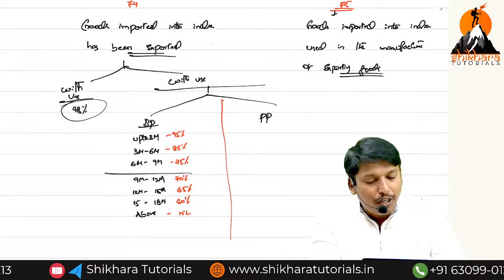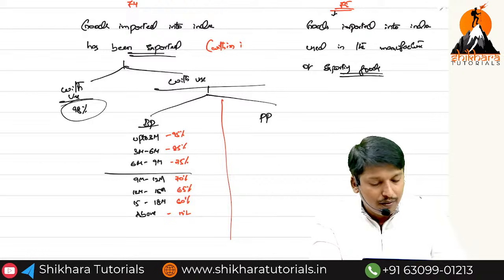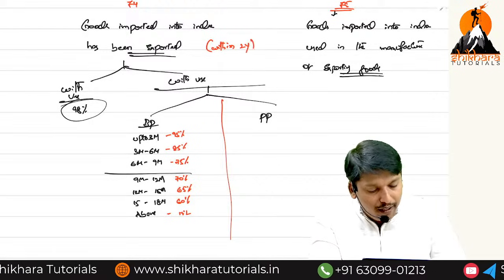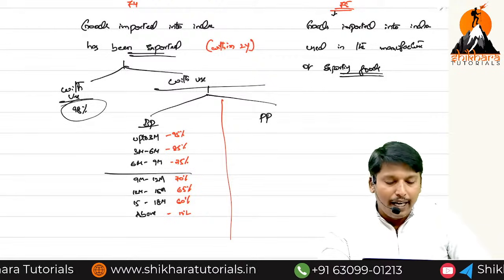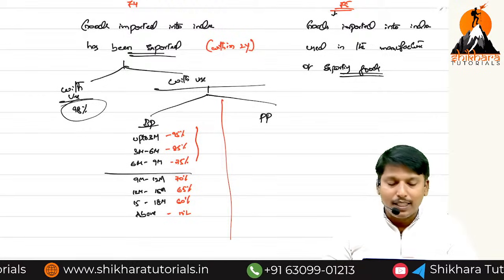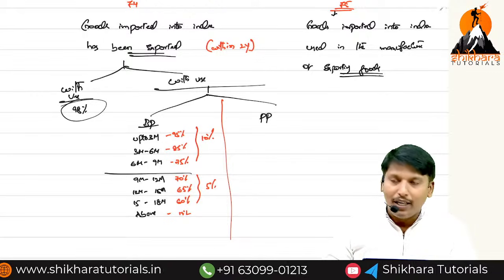Sir, export done within 2 years? Within 2 years. Goods which are imported into India have been exported within 2 years. Without use, 98%. With use, business purpose, for 3 months, 10% to be decreased. Later, 5% to be decreased.